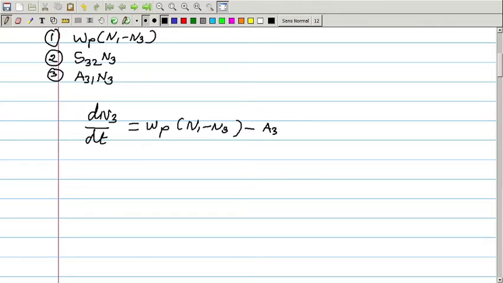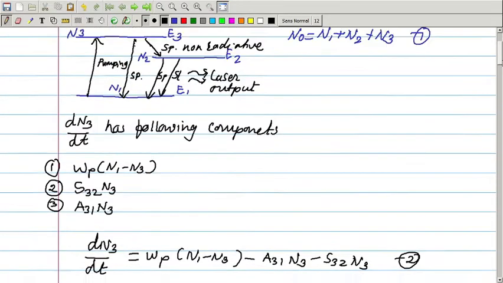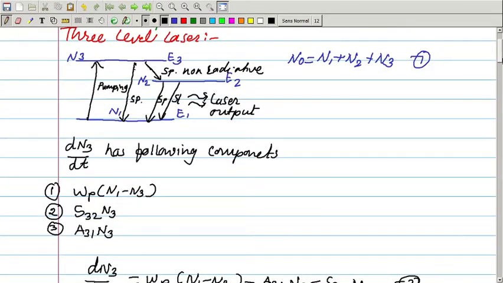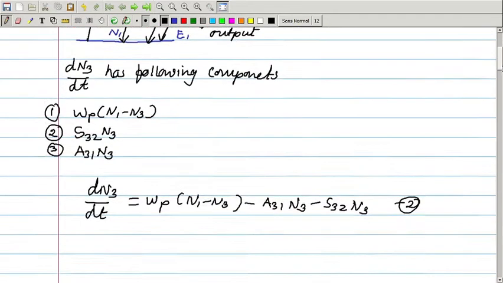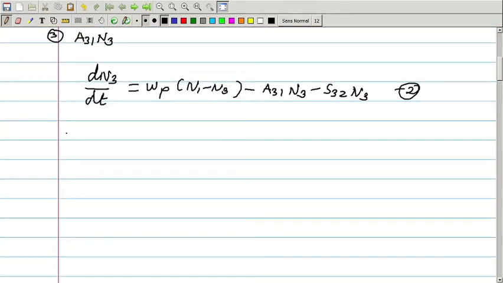So, it is minus A31 into N3 minus S32 into N3. Let us call it equation number 2. Now let us study the components of N2, right. We have to write the components of dN2 by dt.